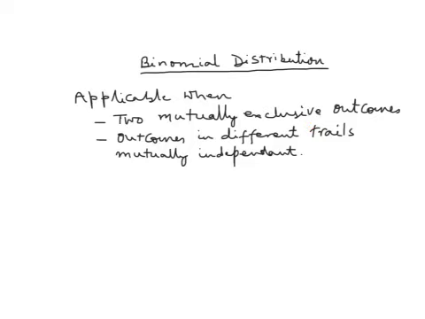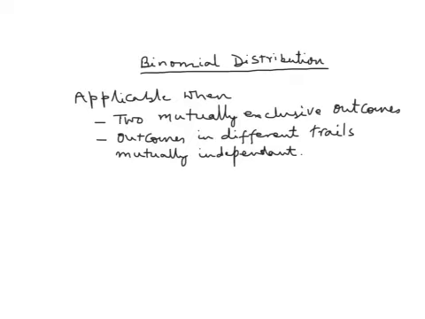If there is an insurance policy, then either a claim will happen or there will not be any claim. Again, you have two mutually exclusive outcomes. If you are throwing a die, there are 6 possible outcomes. You can get 1, 2, 3, 4, 5 or 6.